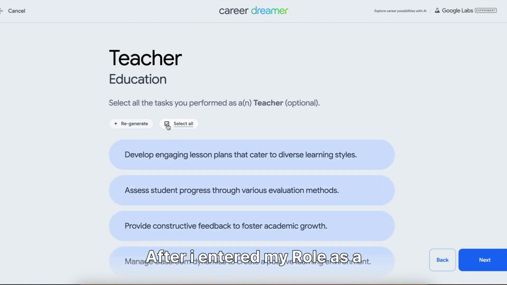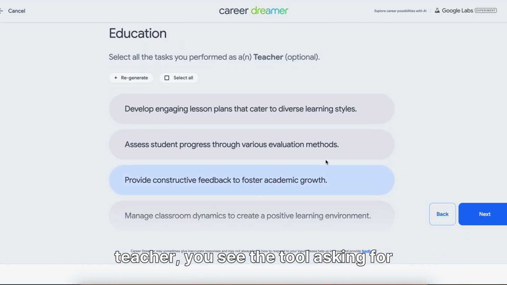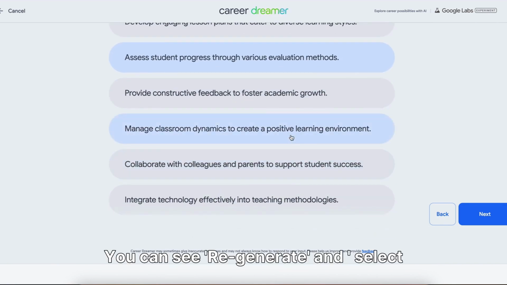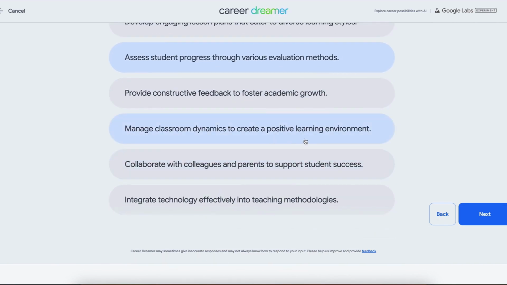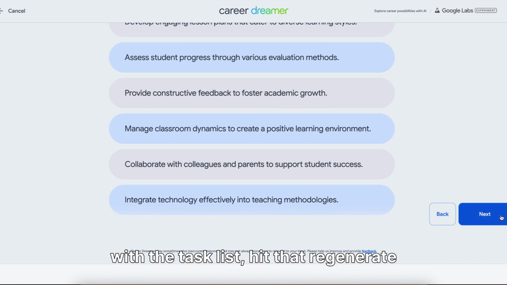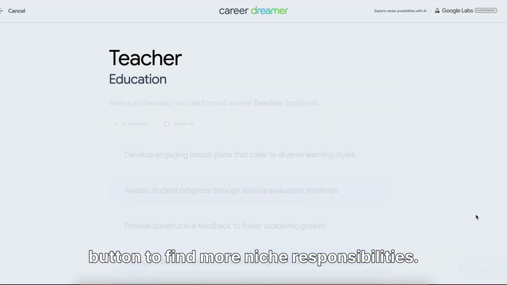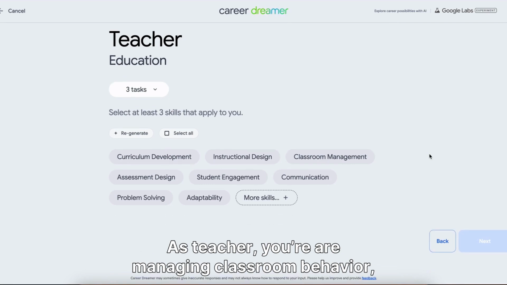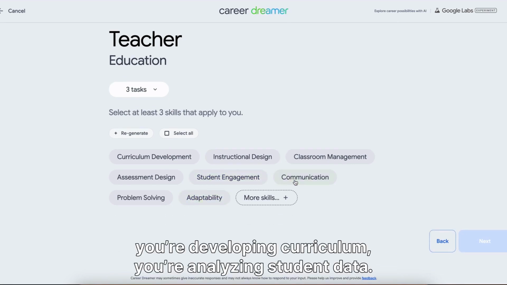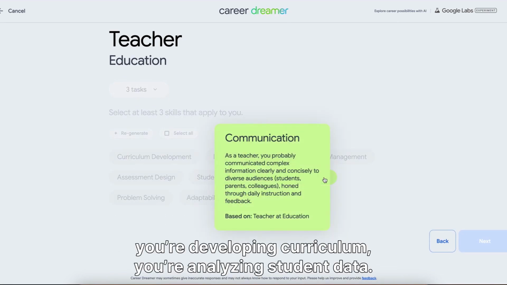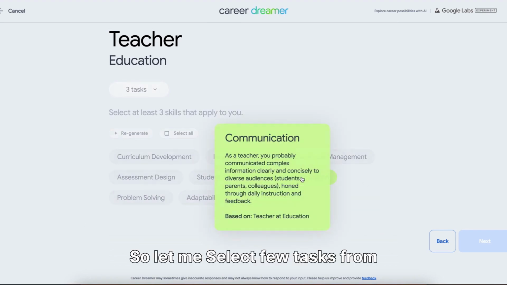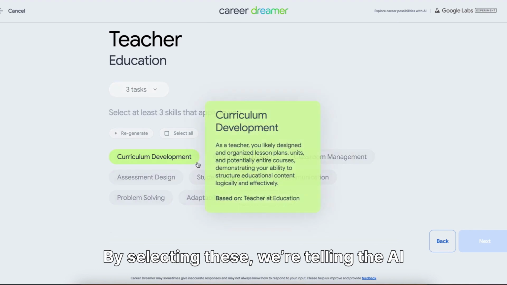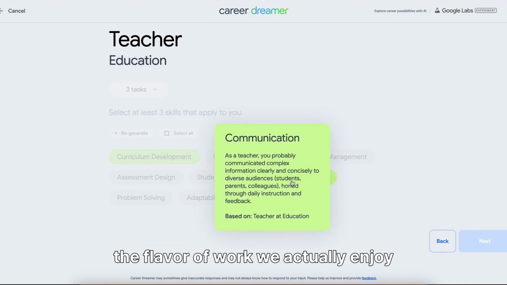After I entered my role as a teacher, you see the tool asking for the specific tasks I performed. You can see Regenerate and Select All buttons. If in case you are not satisfied with the task list, hit that Regenerate button to find more niche responsibilities. As a teacher, you're managing classroom behavior, you're developing curriculum, you're analyzing student data. So let me select a few tasks from over here in the interest of this video. By selecting these, we're telling the AI the flavor of work we actually enjoy doing.